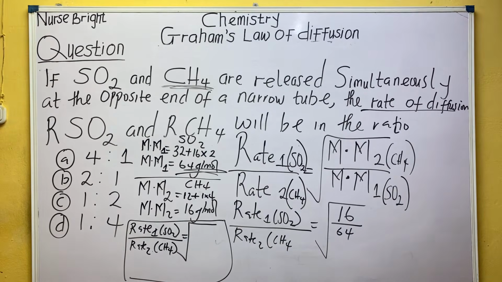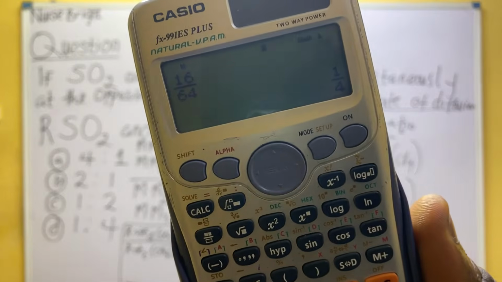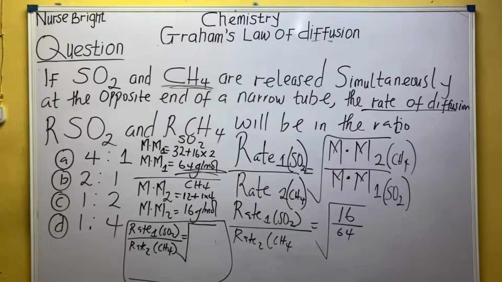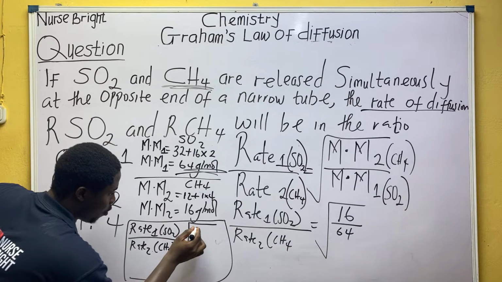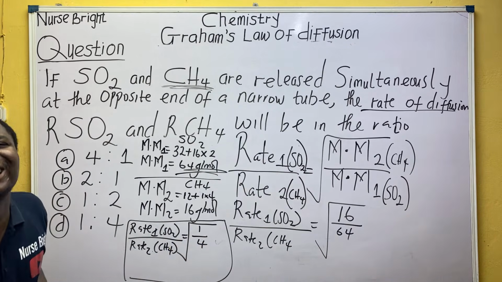Look at the calculator: 1 over 4. So here it will be 1 over 4.